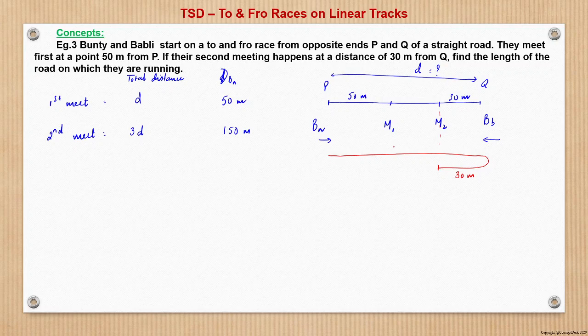So what is d? We can say that d plus 30 is equal to 150. So from here, d is equal to 120 meter. A very easy approach to solve questions of this nature. So therefore we have obtained the answer to this part of the question.